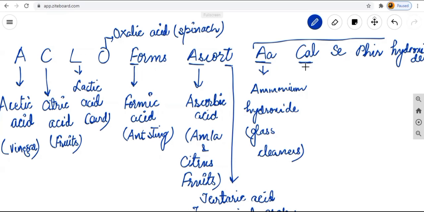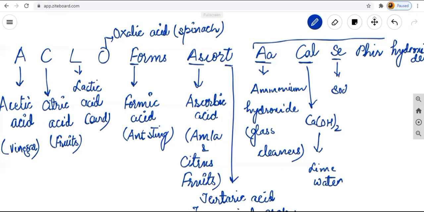Next one is Ca, which stands for calcium hydroxide. Ca(OH)2 is the formula for calcium hydroxide. It always makes lime water milky, which means it is always found in lime water. Next, S stands for sodium.